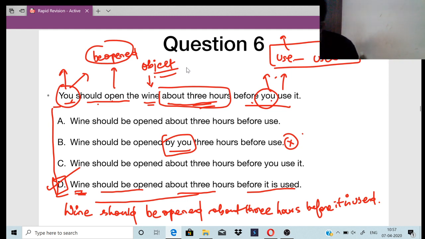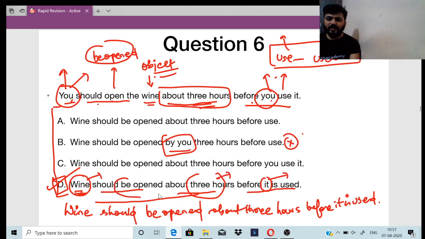So where is the subject in the correct answer? Wine should be opened 3 hours before it is used, right? Getting the point? Should be opened, what does it mean? This is passive voice. So wine is the object here, and it comes first: wine should be opened 3 hours before it.